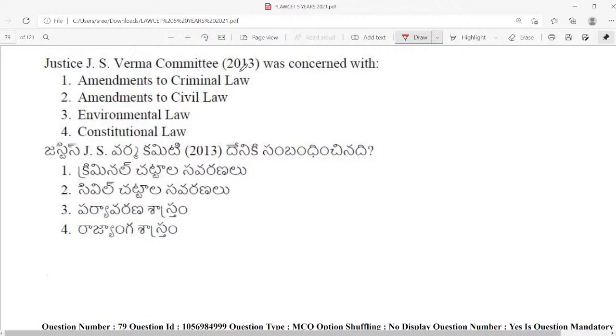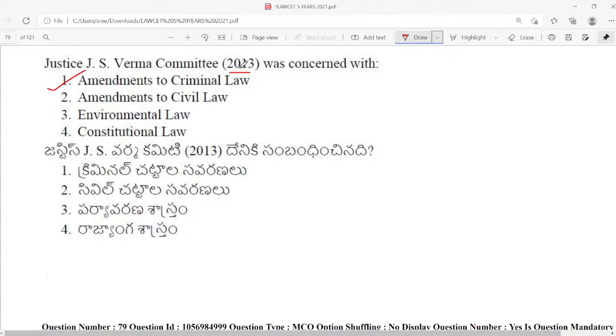Justice J.S. Verma Committee 2013 was concerned with. Is it amendments to criminal law, amendments to civil law, environmental law, or constitutional law? So what is the answer? The answer is amendments to criminal law.